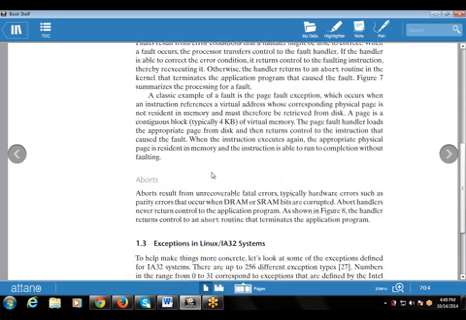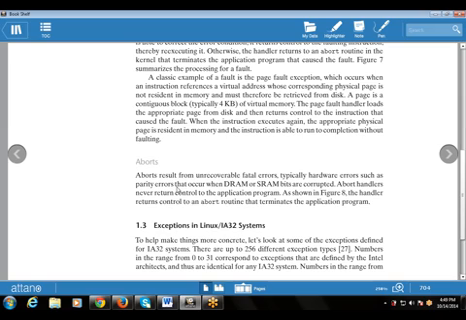Then next is abort, the last part of the exception, which is also synchronous in nature and results from an unrecoverable fault error. Unrecoverable means not recovered. These are fatal errors, meaning errors that are not recovered. They are typically hardware errors, such as parity errors that occur when dynamic RAM or static RAM bits are corrupted. So these are the errors that occur when the hardware fails or the parity check fails.